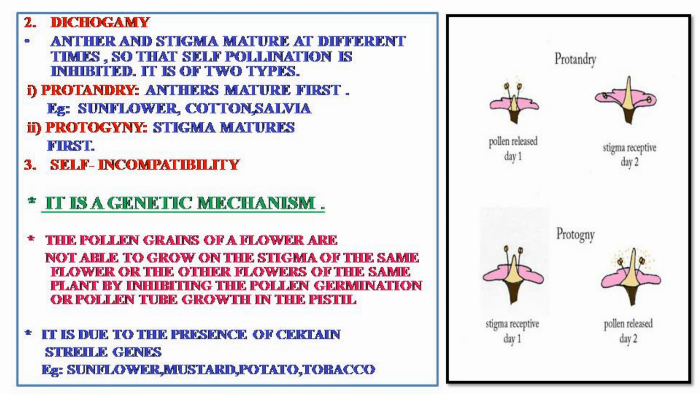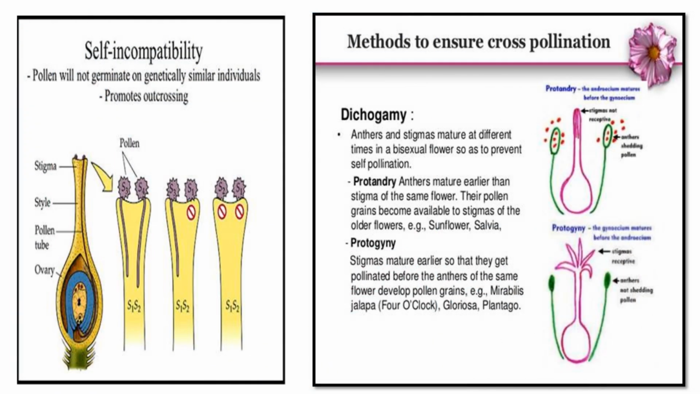That is, anthers mature first. Examples are sunflower, cotton, salvia, etc. The second type is protogyny. Stigma matures first. Examples are mirabilis, gloriosa, etc. Now, from the slide, you will get a clear idea about protandry and protogyny. And after that, we are moving to the next type,